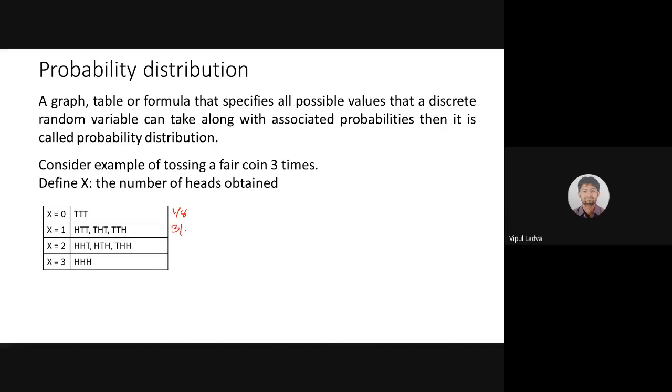In this case, it will be 3 by 8. In this case, it will be 3 by 8. And in this case, it will be 1 by 8. So if I want to represent the probability distribution of x, then as I said, the first row will contain the possible values of x, and the second row will be labeled p of x, containing the probability of the respective x. What is the probability that x equals 0?